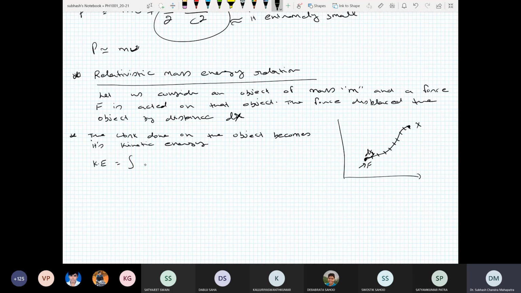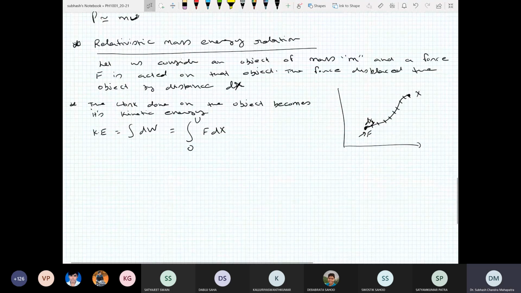Then this kinetic energy is just dW, which you can write as F dx. The total kinetic energy would be the integral, where the lower and upper limits would be 0 and u. Suppose the object attained a velocity u after we applied a force on it. This is the basic definition of kinetic energy in Newtonian mechanics.